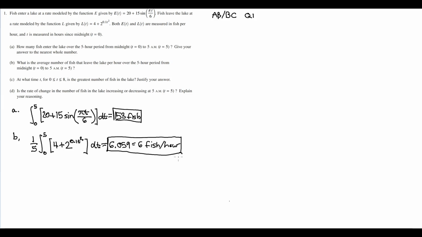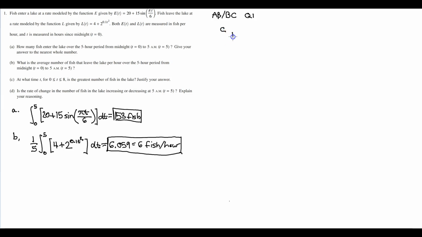Okay, so part C. At what time t, for 0 less than or equal to t less than or equal to 8, is the greatest number of fish in the lake? So what we have to do is factor in the total rate.